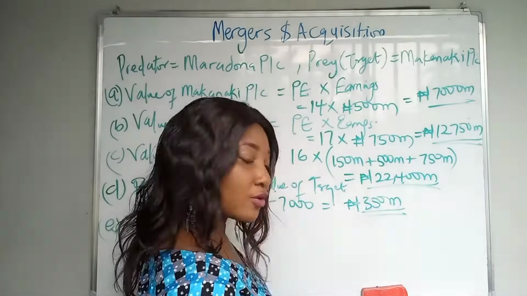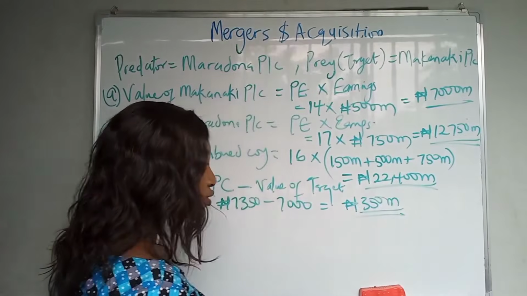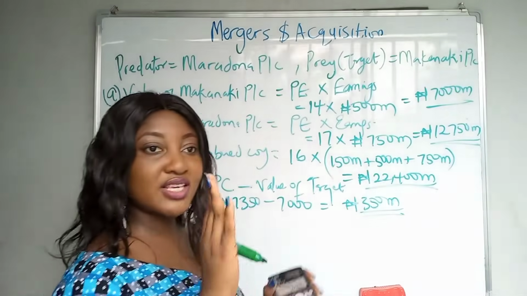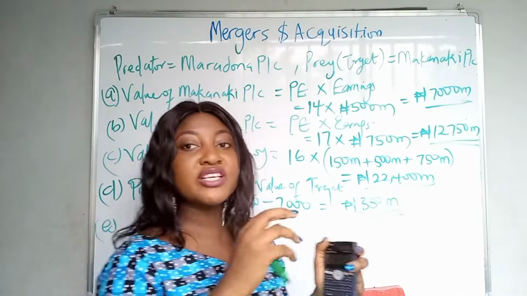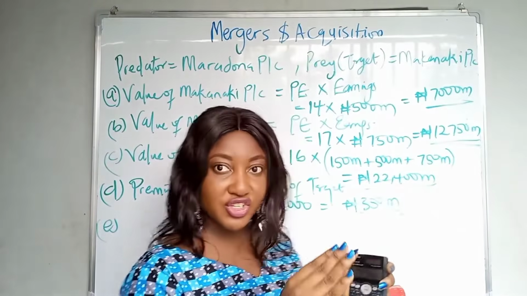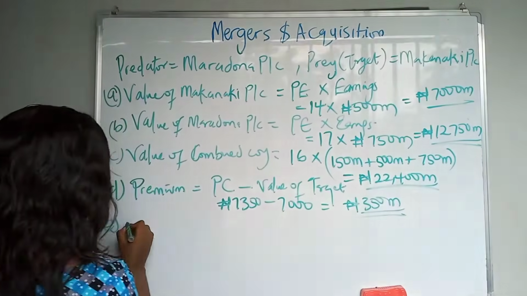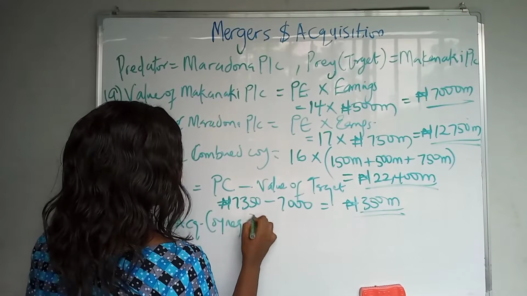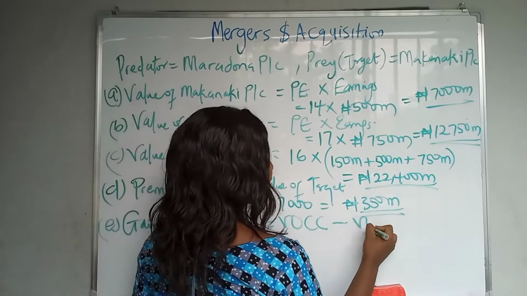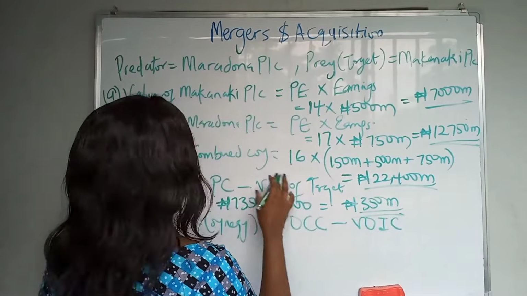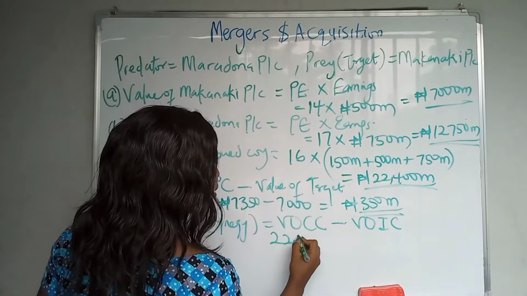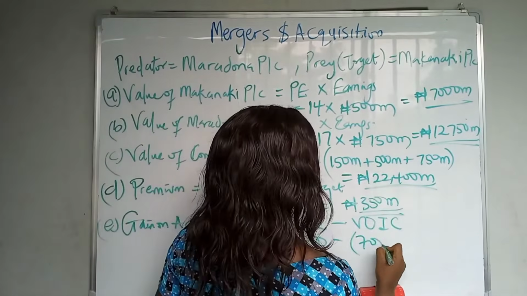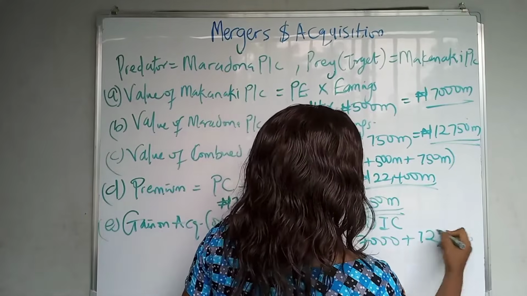Nice. Then the E part of the question says calculate the gain from the acquisition. Okay, gain from acquisition, that is the synergy, not gain to shareholders. Gain to shareholders, that's net benefit to shareholders, is different from the gain on acquisition. The gain on acquisition is the synergy, that is the gain to the company itself. So gain on acquisition, that's synergy, is value of combined company minus value of independent companies, right? So the value of the combined company, you already have it as 22,400 minus the value of the independent companies before the merger, 7,000 plus 12,750.